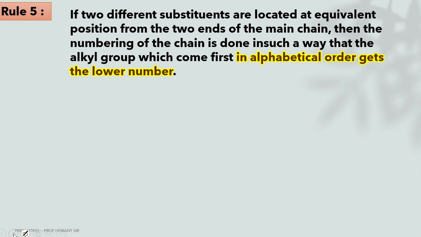If two different substituents, meaning it may be methyl or ethyl, are located at equivalent positions from the two ends, then the numbering is arranged according to the alkyl group which comes first in alphabetical order. Methyl starts with M and ethyl with E. So we have to start the numbering from the ethyl.